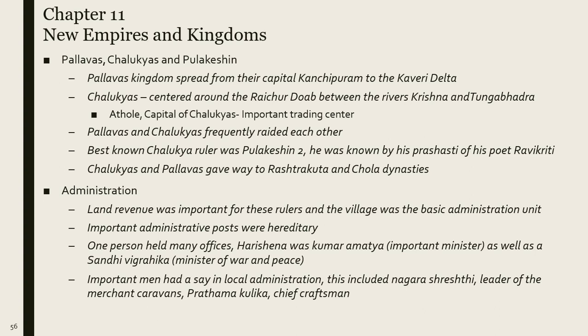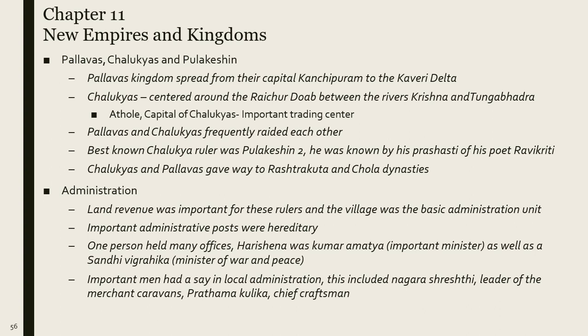Chalukyas and the Pallavas gave way to the Rashtrakutas and Chola dynasties. The administration. Land revenue was most important for these rulers, and the village was the basic administrative unit, so most of the rulers took taxes and land revenues from the villages.